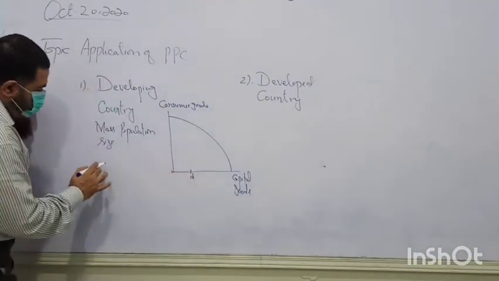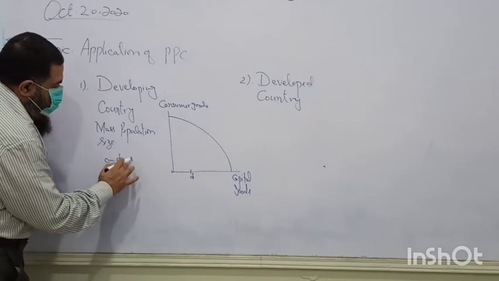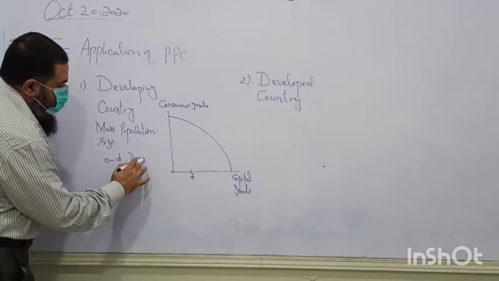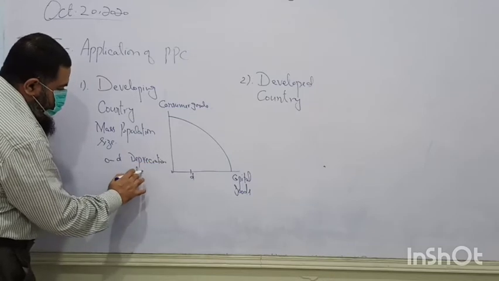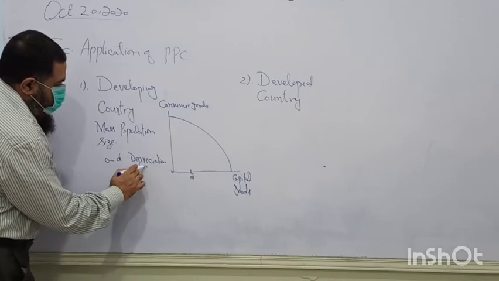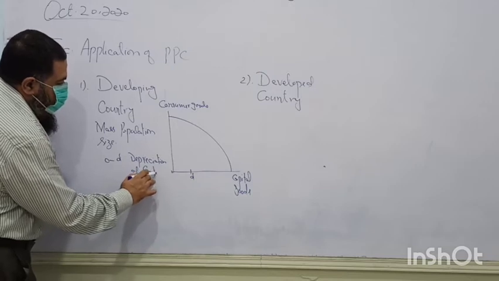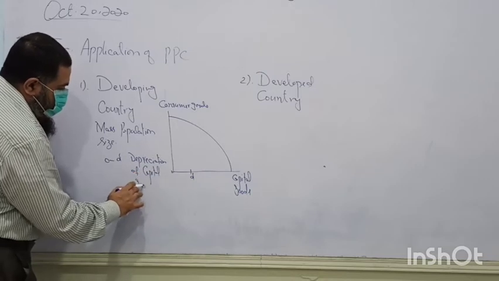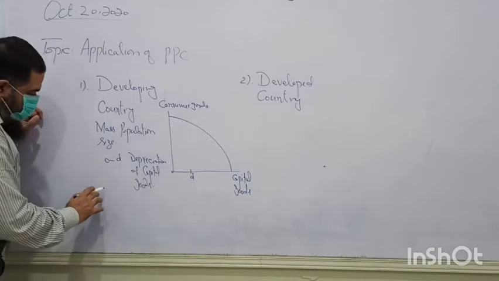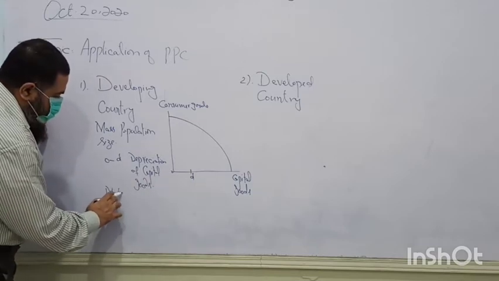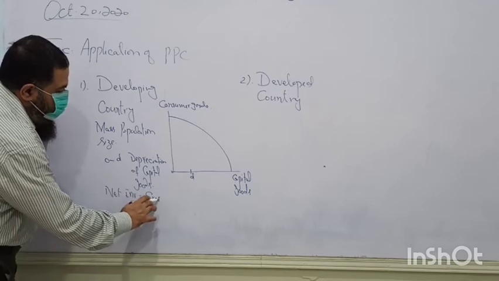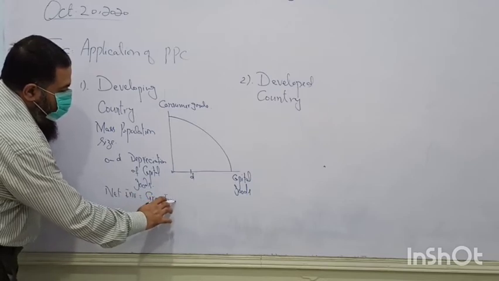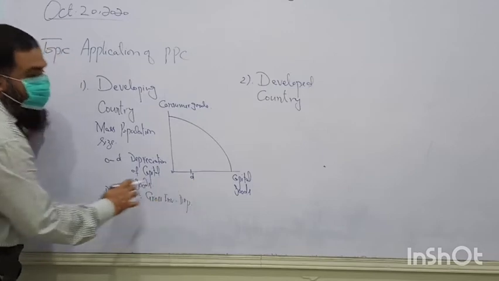This OD is called the depreciation of capital goods. How can we define net investment? Net investment, if you remember, is gross investment minus depreciation. Very right.